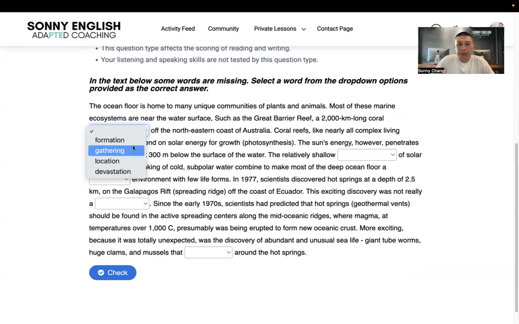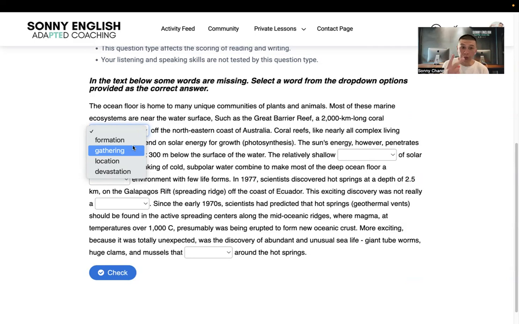To me, the next word that's gone is gathering. I don't believe gathering works here because gathering means getting together, like coming together, everyone moving to one place to get together. Coral doesn't move, right? It's a fixed object that's on the rocks in the water. It doesn't move. So how can it get up? Like, yo, come through, come to my house, come to my section of the ocean. That ain't happening. So I would say gathering and devastation are both gone.